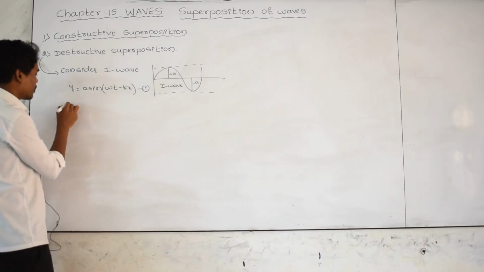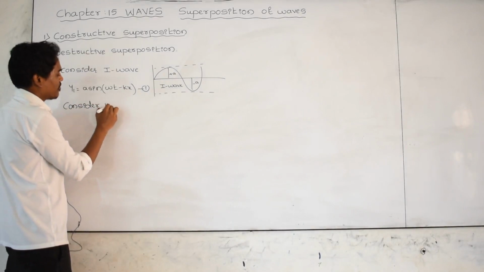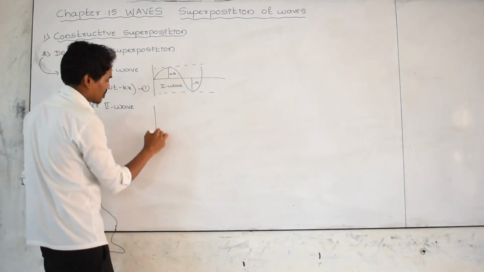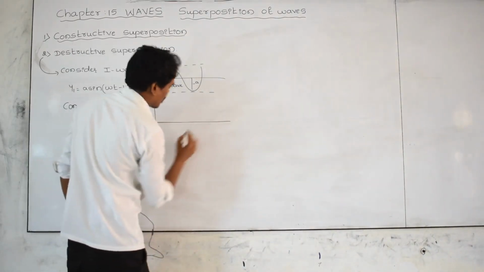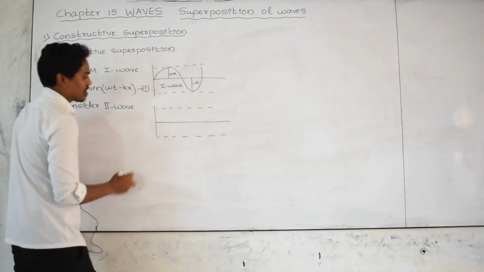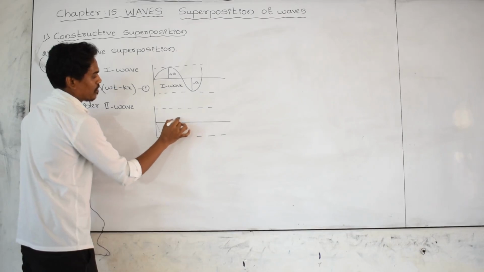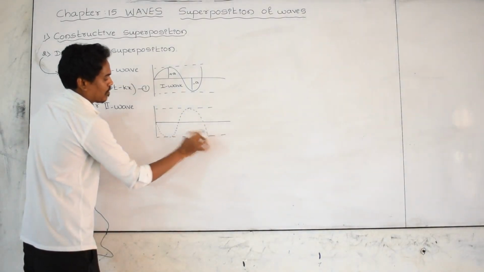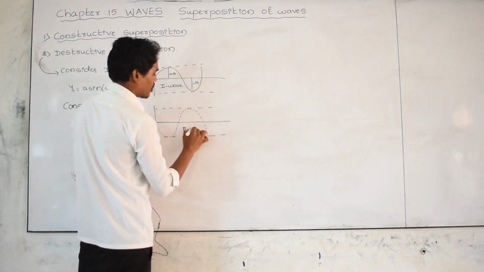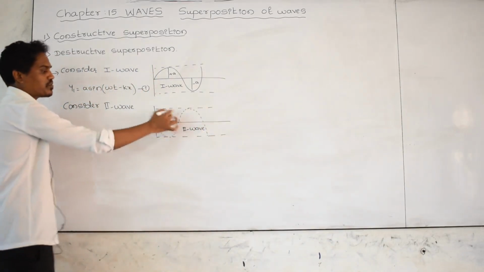And consider a second wave. The second wave is moving like this. This is the second wave I am taking, with the dotted lines. This is the first wave and this is the second wave.